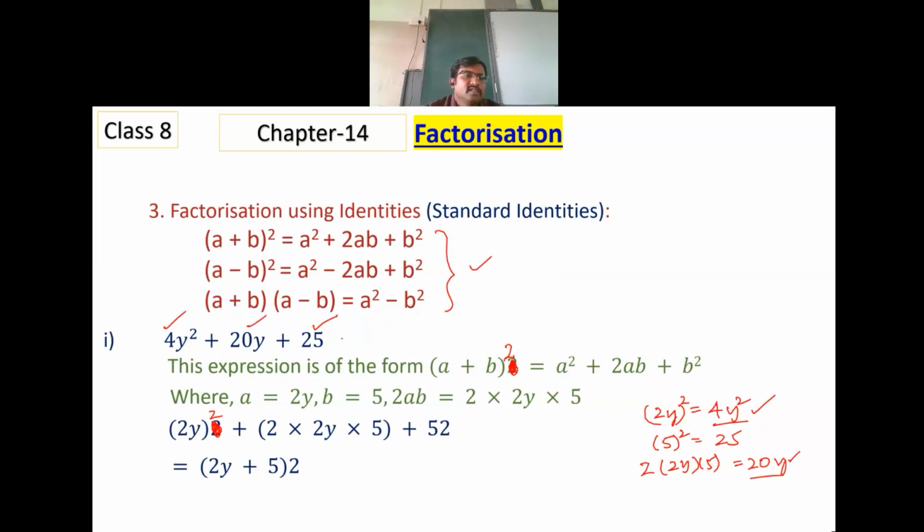This is A square plus the middle term 2AB, and the last term is B square. So this is A plus B whole square. On using the identity, we will get it as 2y plus 5 whole square. Hope it's clear to you.